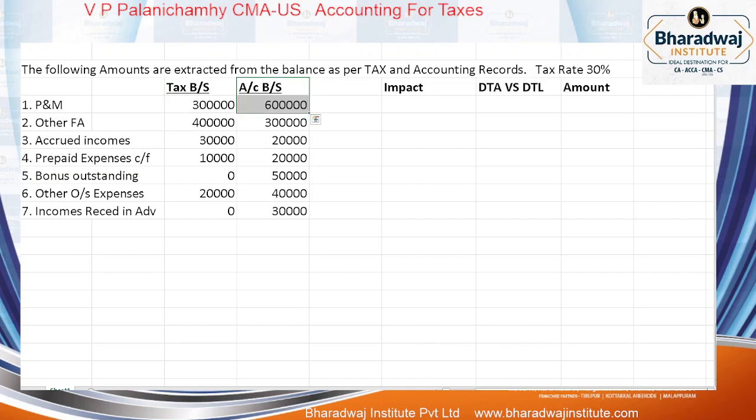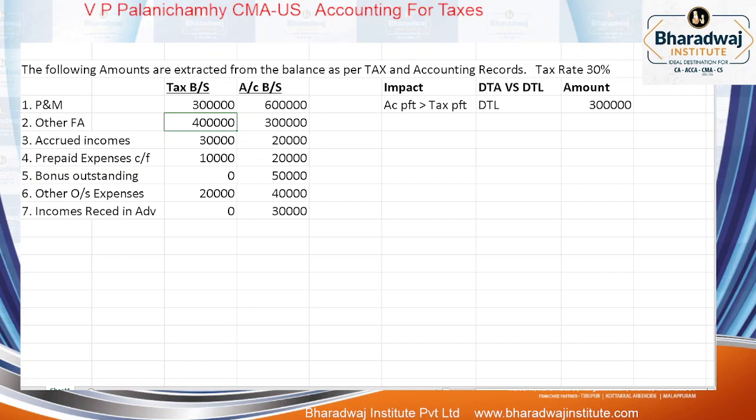In accounts the value of the asset is 6 lakhs. Where was more expense claimed or more amount charged? In tax. So the impact will be, we can say, accounting profit will be more than which profit? Tax profit. Or you can say tax profit is less than accounting profit. We have charged it in tax, and not in accounts, that 3 lakhs. Is it a DTA or DTL? DTL. How much? 3 lakhs.